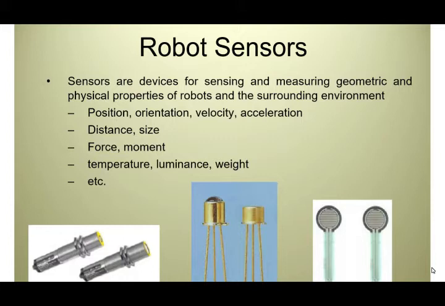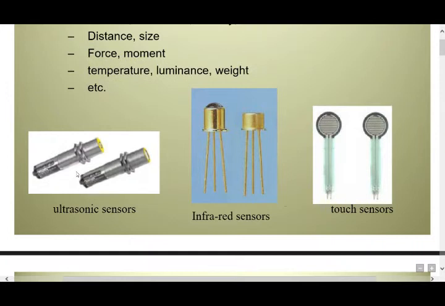Position sensors provide the necessary information for determining whether the joints have moved to the correct linear or rotational locations in order to achieve the required position and orientation. These are devices for sensing and measuring geometric and physical properties of robots and the surrounding environment: position, orientation, velocity, acceleration, distance, size, forces, ultrasonic sensors, infrared sensors, touch sensors.